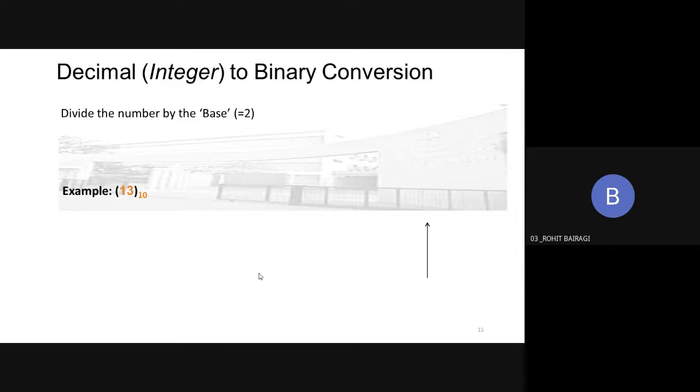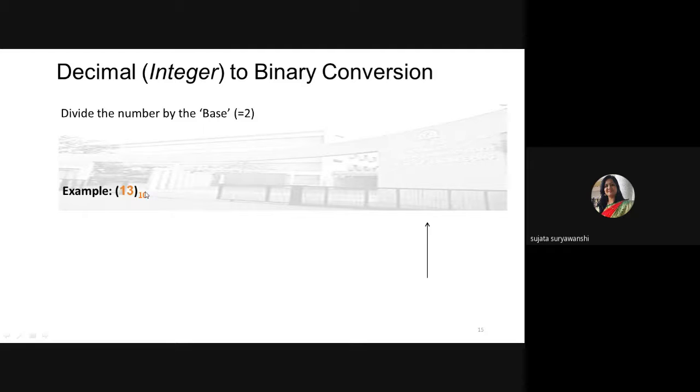D. Yes, 10 is represented by A, 11 by B, 12 by C, and 13 by D. In this way you can represent the numbers 10 to 15 using the symbols A to F: A, B, C, D, E, F. Here we have to convert the decimal number 13. Why is 13 a decimal number?